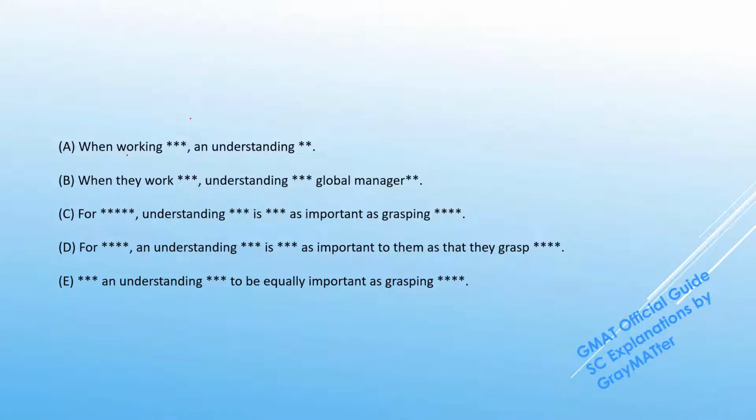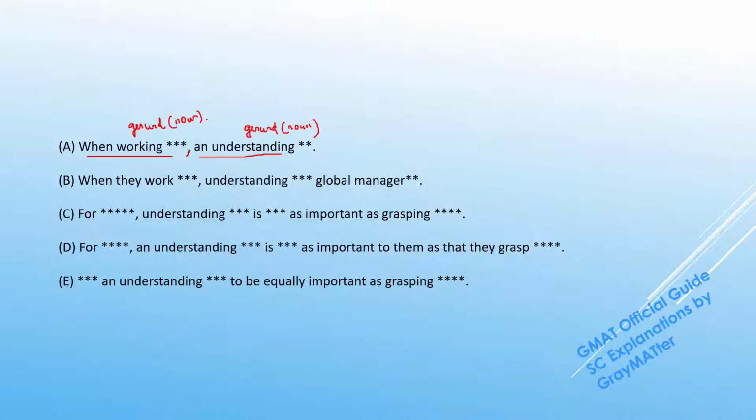So when we look at the original sentence, we have "when working with someone and understanding." What must immediately come to mind is that this is a prepositional phrase and working is being used in the gerund form here, which is a noun. So when doing this action, followed by a comma, what we have here is an understanding, which is another gerund, and this is also a noun.